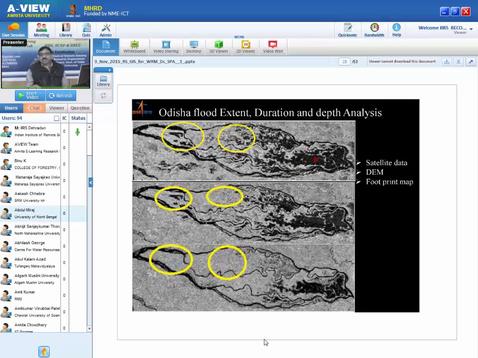But if you see this side, the downstream side, flood is there in the first week, second week and third week. It means this is a long-duration flood. So these farmers actually need big help from relief and rescue commissioners.